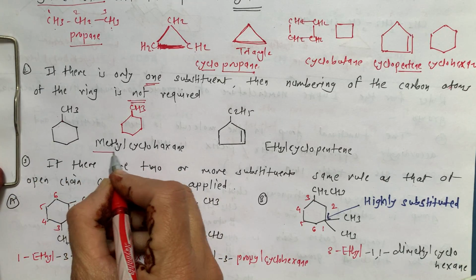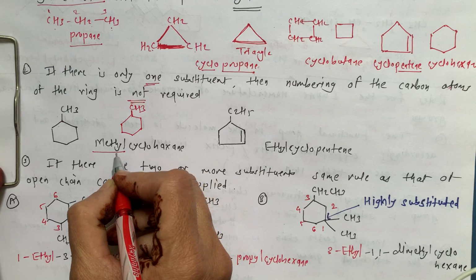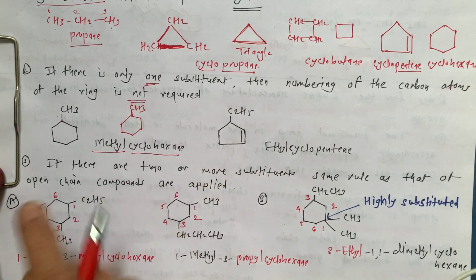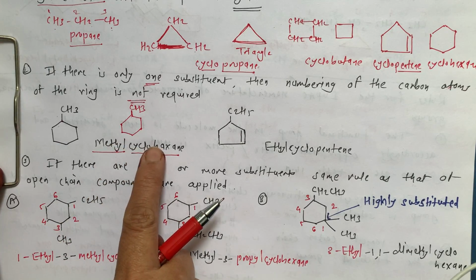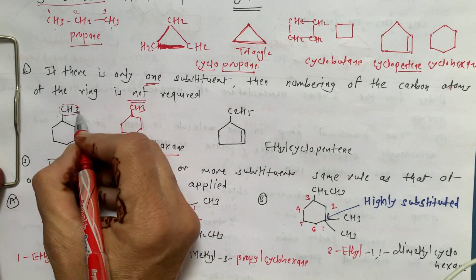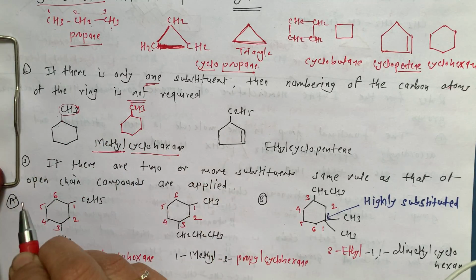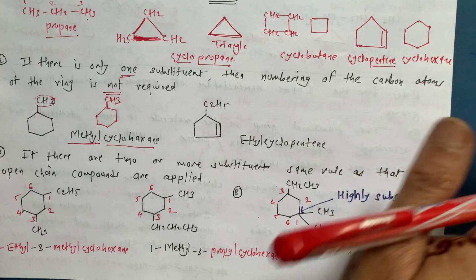You write the substituent first and then the parent hydrocarbon. So this is methyl cyclohexane.